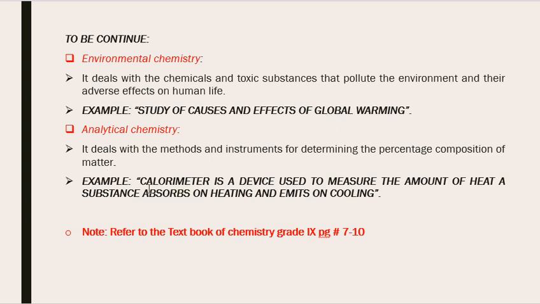For example, a calorimeter is a device, an instrument that is used to measure the amount of heat a substance absorbs on heating and emits on cooling. We know that whenever we cool a substance, it emits heat, and upon heating, it absorbs that particular amount of heat. So that amount is measured by an instrument that's called a calorimeter. So its use will be studied in analytical chemistry.